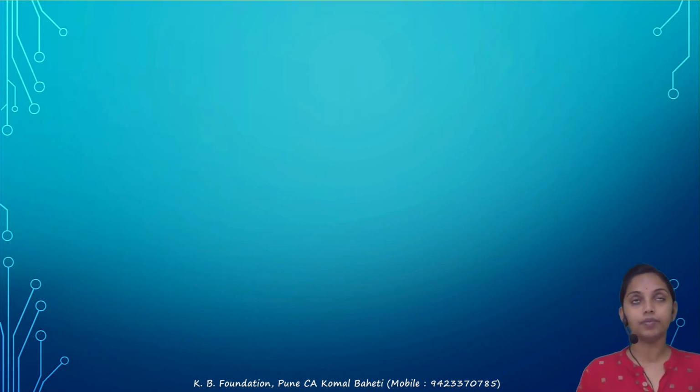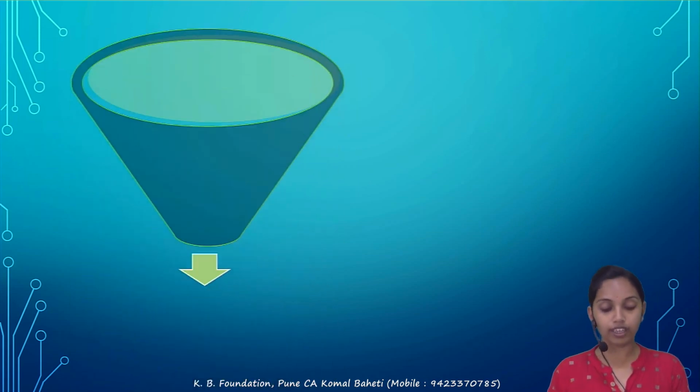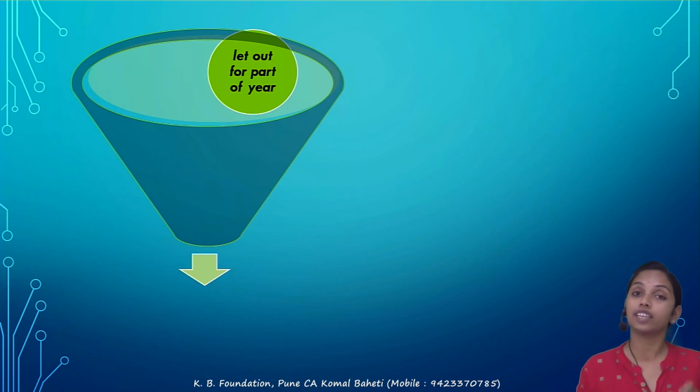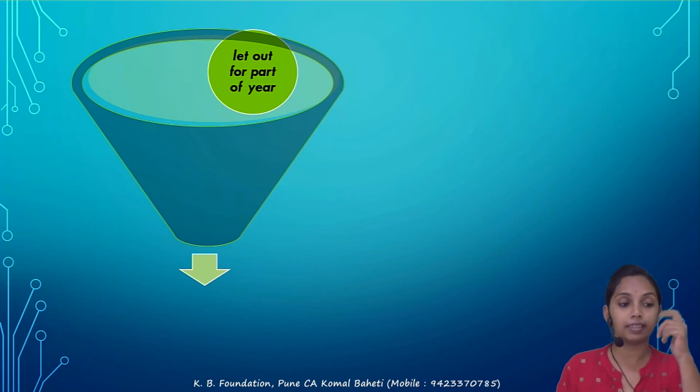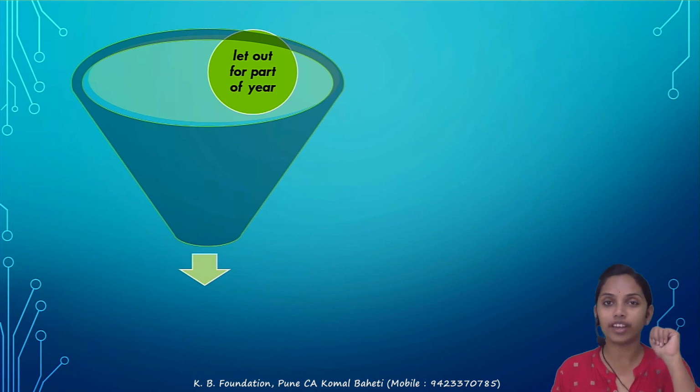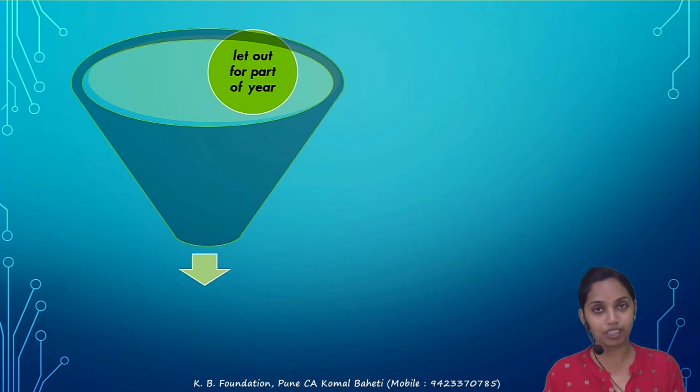Now the next is what we had seen. The fair rent, municipal value and standard rent are required along with an actual rent. Correct? The question that could arise was, what if the property is let out for part of the year, and for part of the year it has been vacant. So I will get actual rent only for 8 months. For example, the property is let out only for 8 months. So I will get the actual rent only for 8 months.